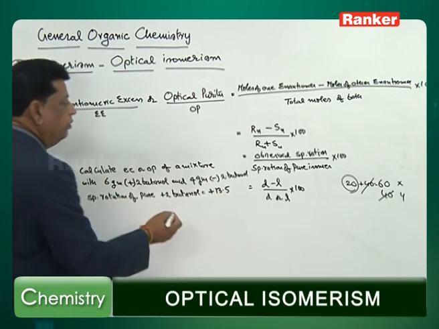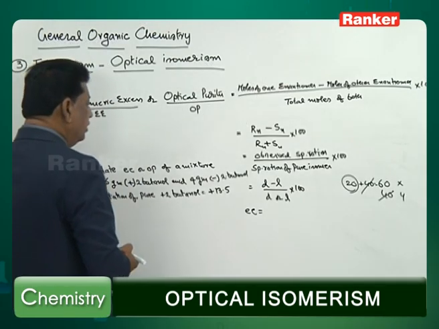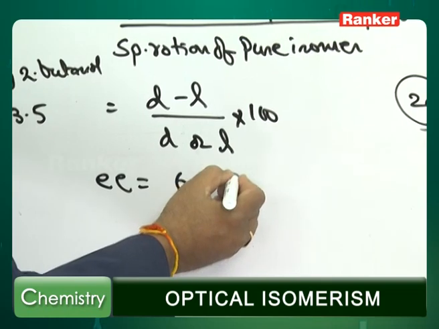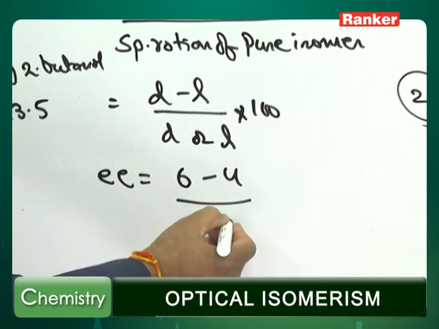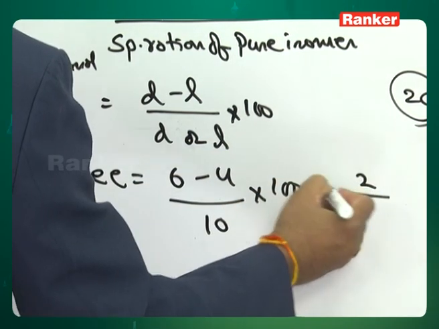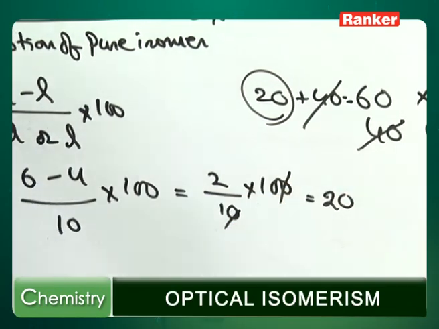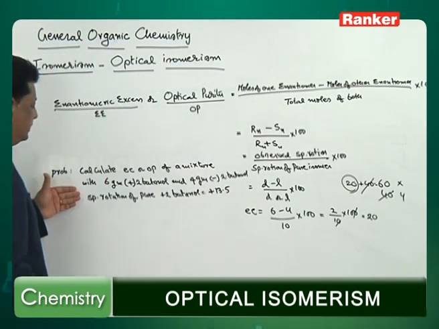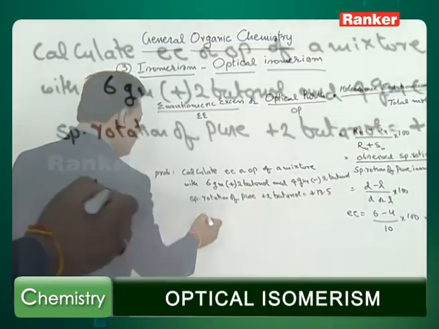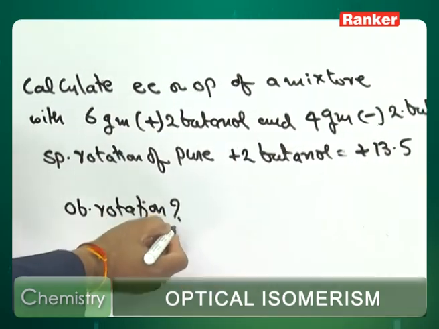So, EE is equal to, we have already the equation here. That is the total grams, instead of moles I can take the grams. 6 minus 4 with reference to the total of 10 grams, into 100. So, this will become 2 by 10 into 100. So, that is 20. So, 20 is the enantiomeric excess. The question can be extended. Calculate also the observed rotation. What is the observed rotation for this particular mixture?